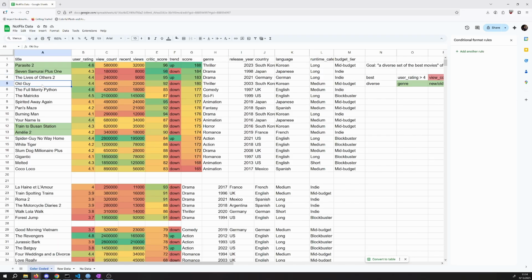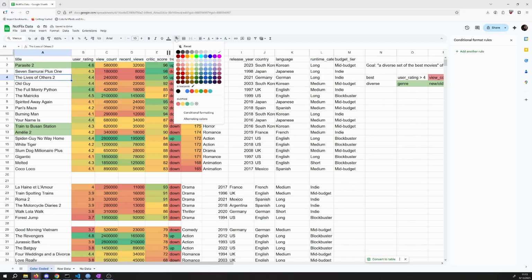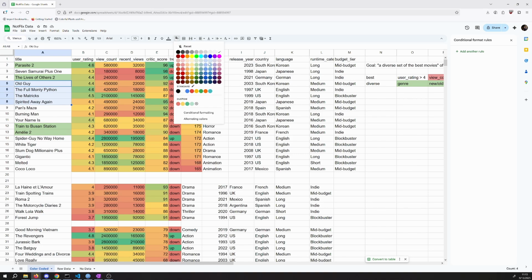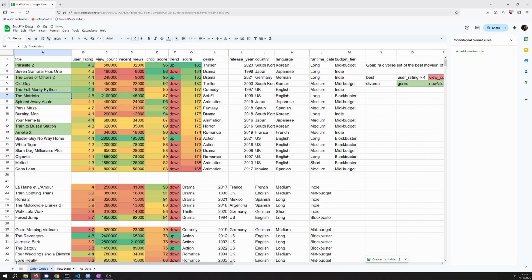Uh-oh, one of these is German and one is Japanese. We have another Japanese movie down here. So maybe, do you see what I'm reasoning here is I'm like, okay, maybe that Seven Samurai, we have to instead include The Lives of Others too, because it's German and it covers the German side for us. And now I think I want to do all of these four. So these are 1, 2, 3, 4, 5, 6, 7, 8 that I want to pick.